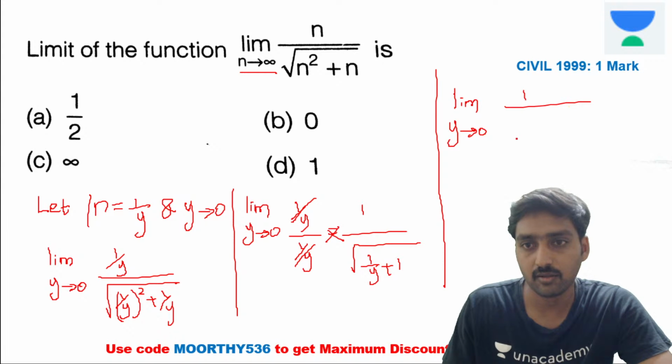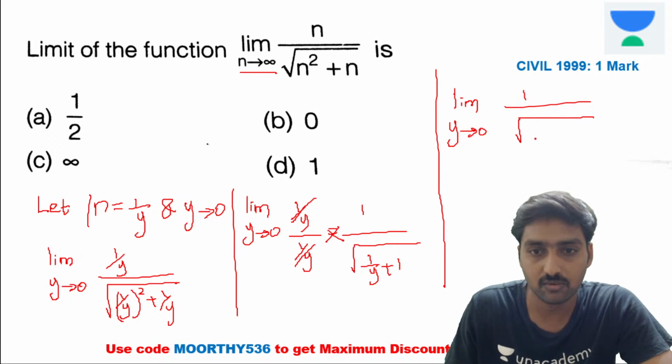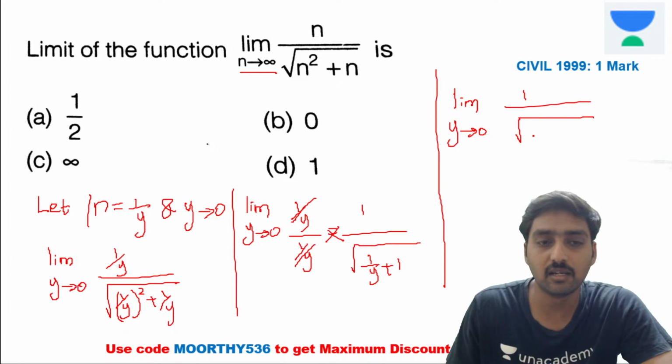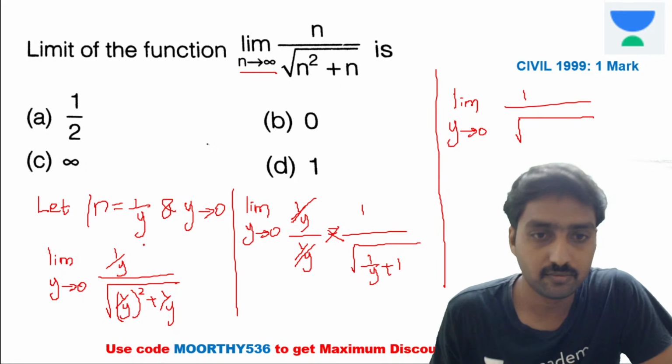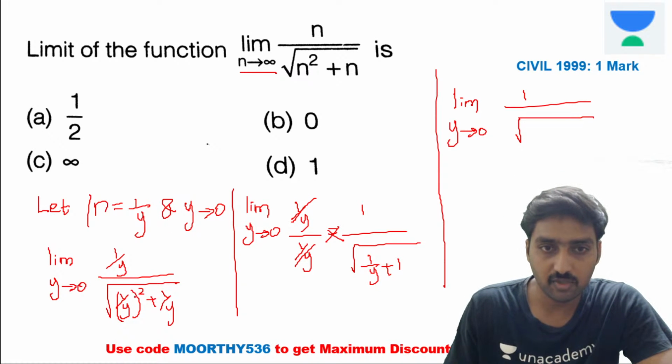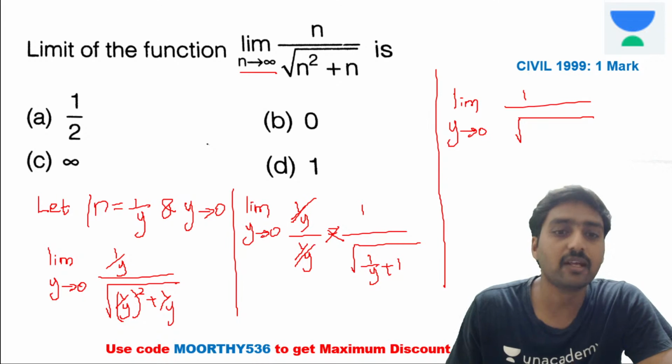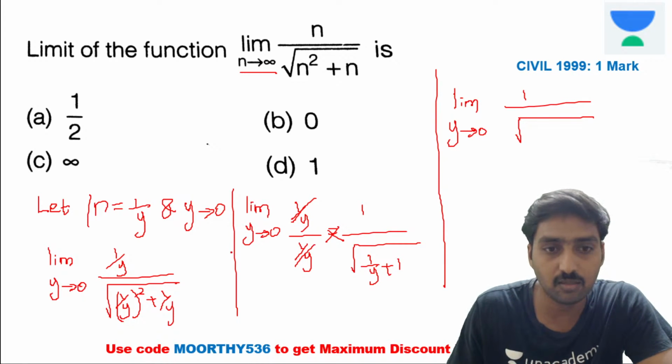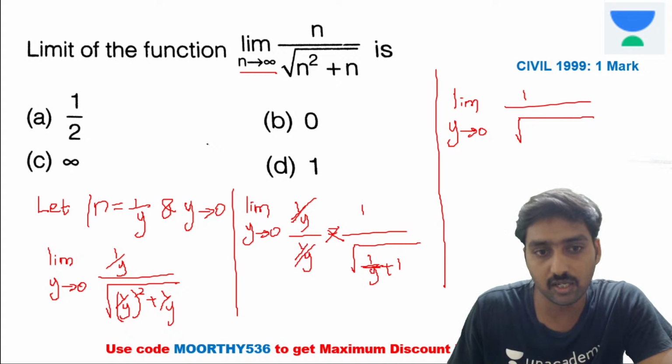It's 1 divided by root of... So we need to substitute the value. Now if you substitute the value y is equal to 0, then what we will get? It's 1 divided by 1, right? The value of y is equal to 0. Here n is equal to 1 divided by y. So the 1 divided by y we are taking commonly outside. So from here we need to take from the root, right? While taking this value from the root, so here it's y square.